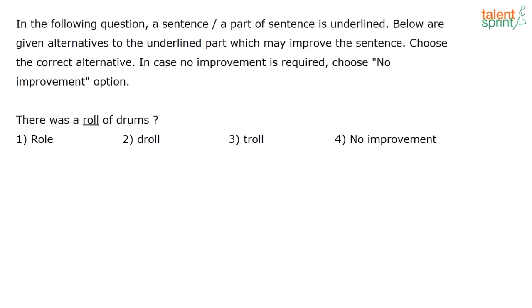Anybody? I hope you guys understand the meaning of these options, drawl and troll. What's drawl, anybody? Do you have any idea? Have you heard this word before? See, in English, one word can have different forms, right? Like there's a verb form, there's a noun form. It's called word class. Word class means one word having different forms. There's an adjective form for the word, there's an adverb form for the word.